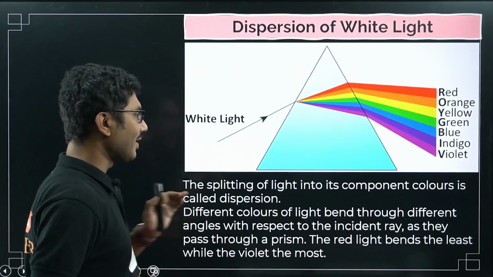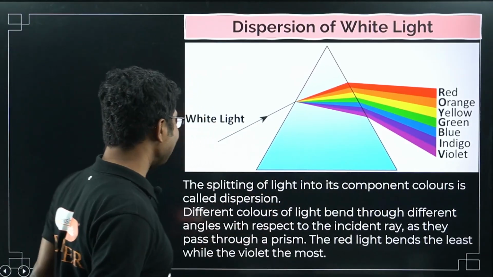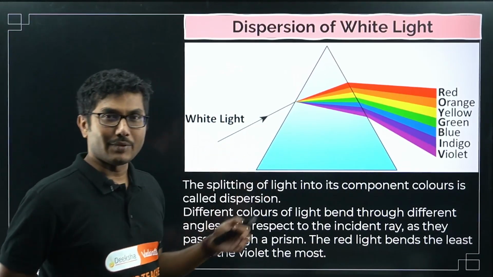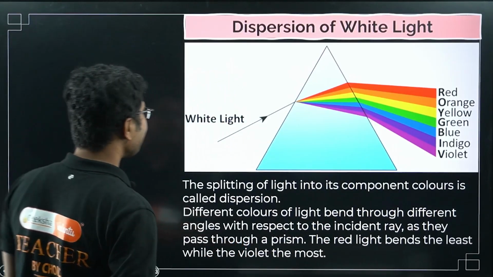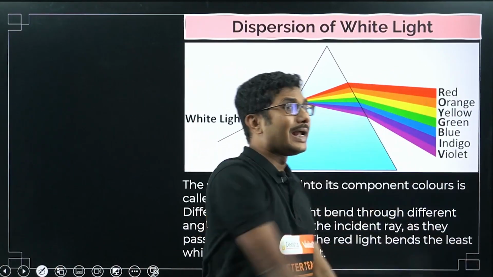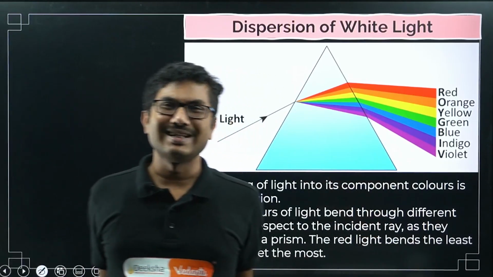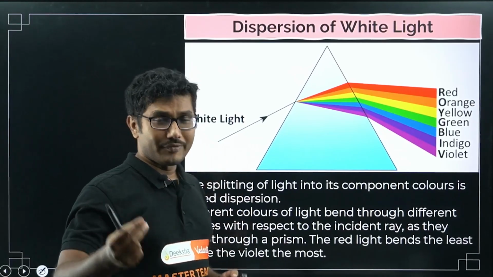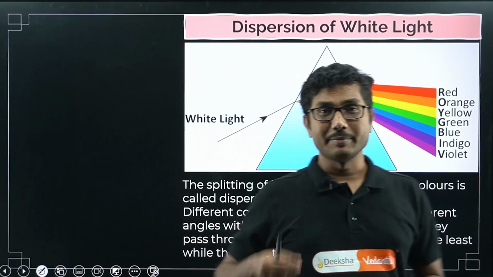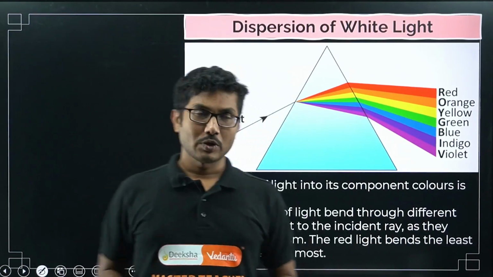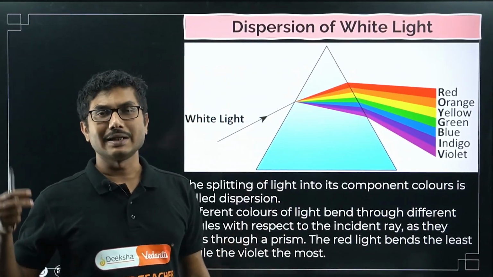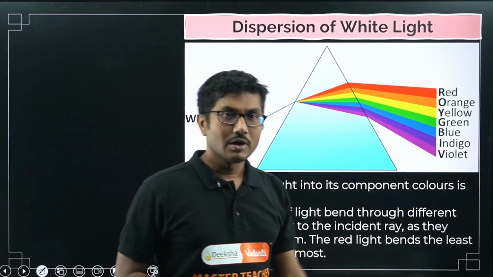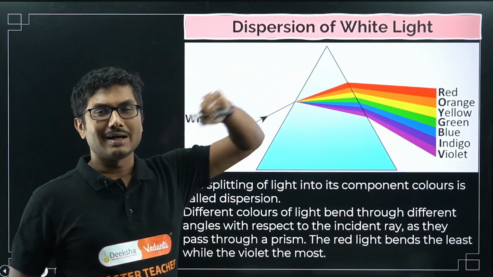Different colors of light bend through different angles with respect to the incident ray as they pass through the prism. So why is this happening? What is the reason behind the dispersion? The reason is that different colors bend differently. You will learn about it in detail in your higher classes. In terms of refractive index, you learned that the speed of light is different in different media, right? That depends on the color. Based on that, different light bends by a different amount. Red light bends the least, whereas violet light bends the most, and that's why you can differentiate the colors.